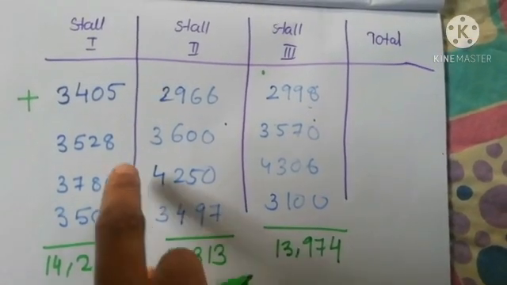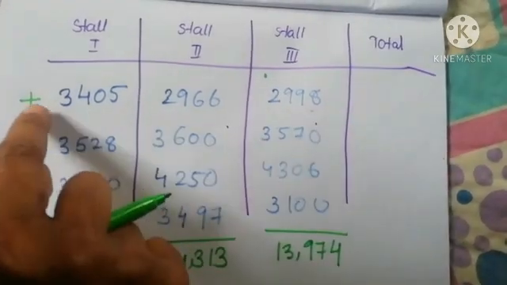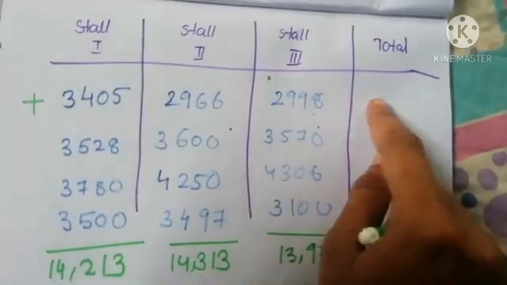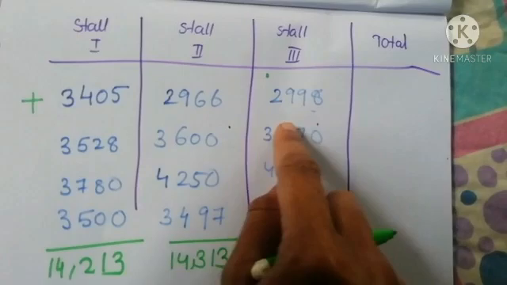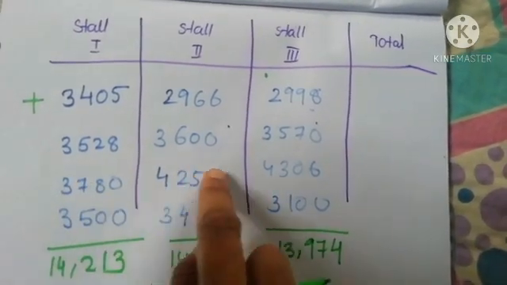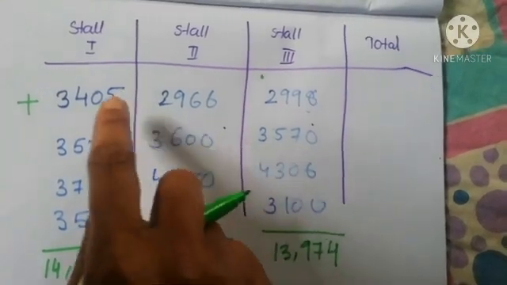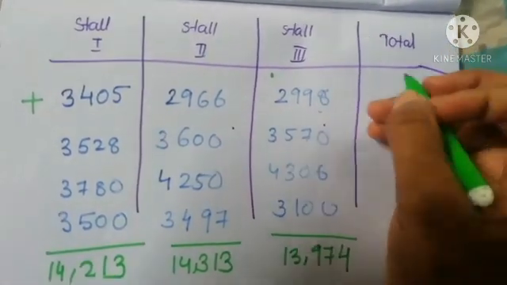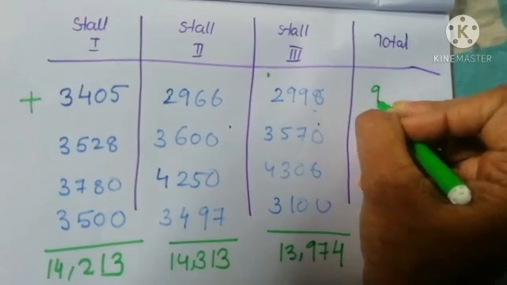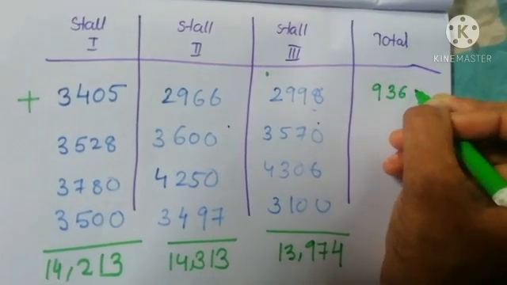And here also we can find out the total in each day. This is the total in first day. This is the total in second day. This is the total in third day. This is the total in fourth day. That is, when we add these 3, we get 9,369.